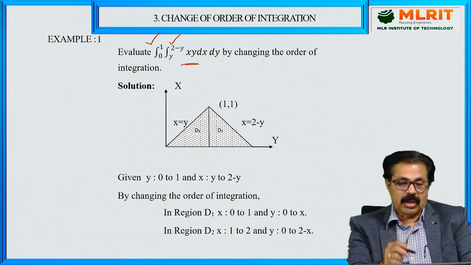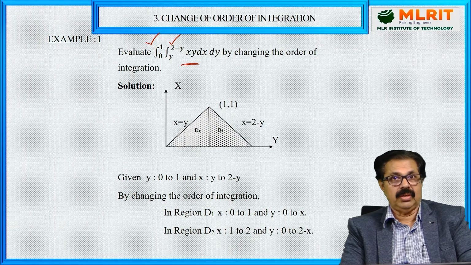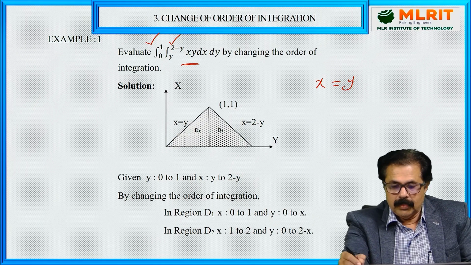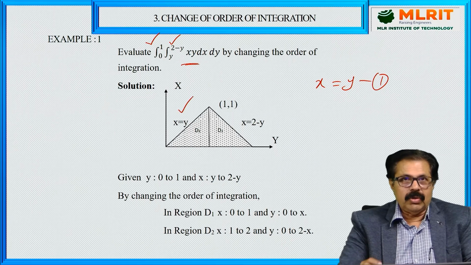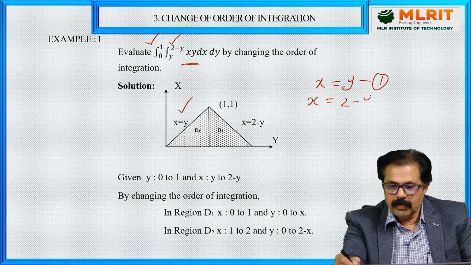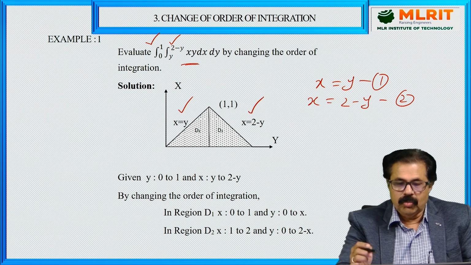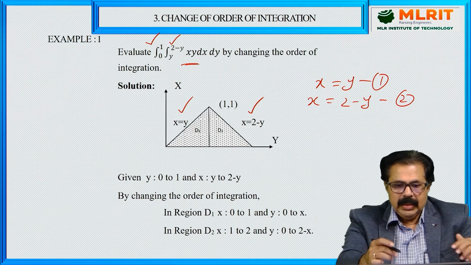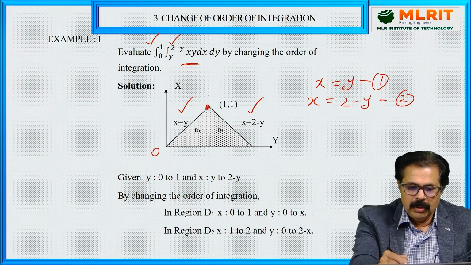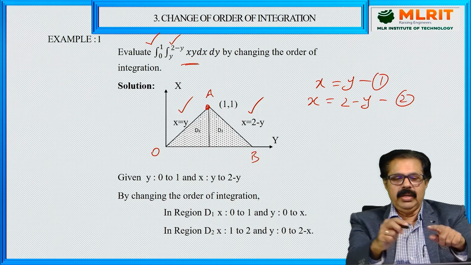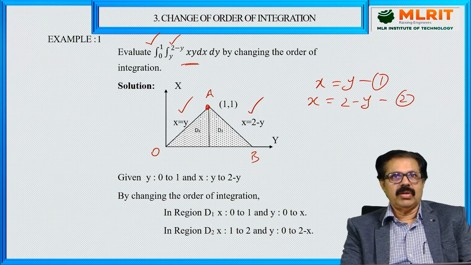That means you have to draw the figure first. What is the region of integration? There are two curves here. One is x equals y, which we have drawn. The other one is x equals 2 minus y. These two are straight lines. You can draw them, and they cut each other. This is O, this is A, and this is B. So this is the region of integration, OAB. It is a triangular region.